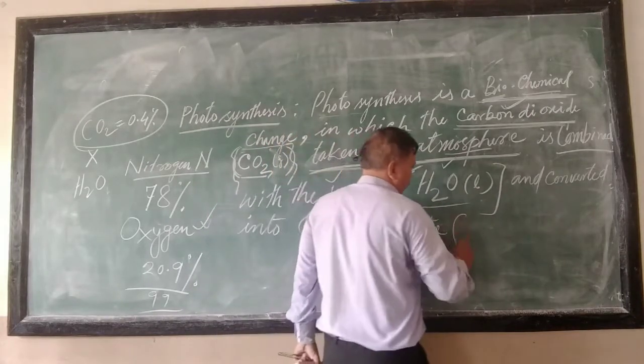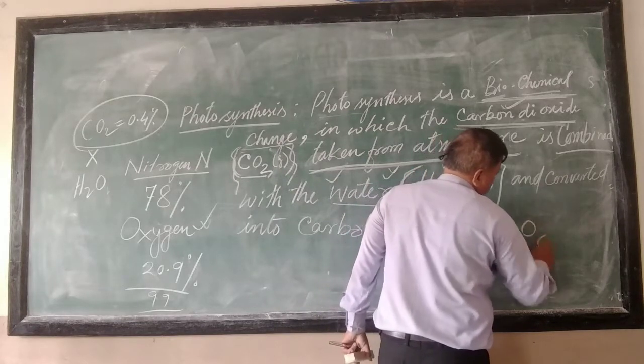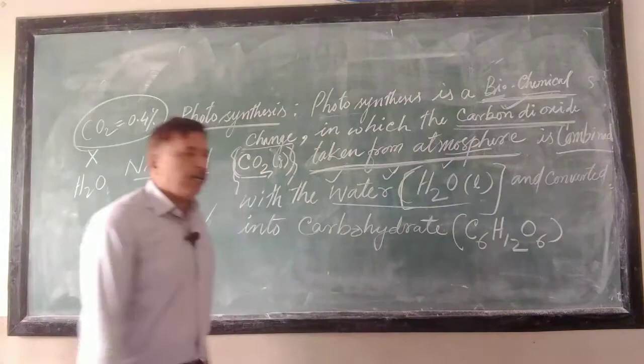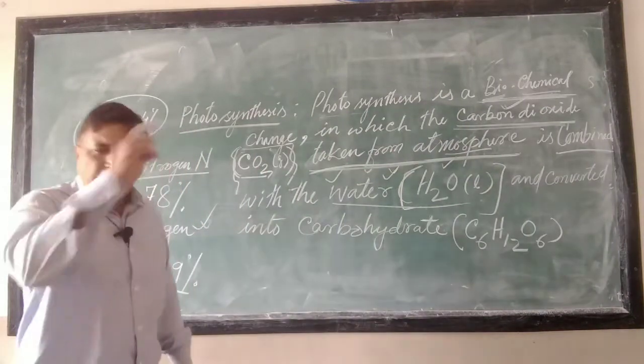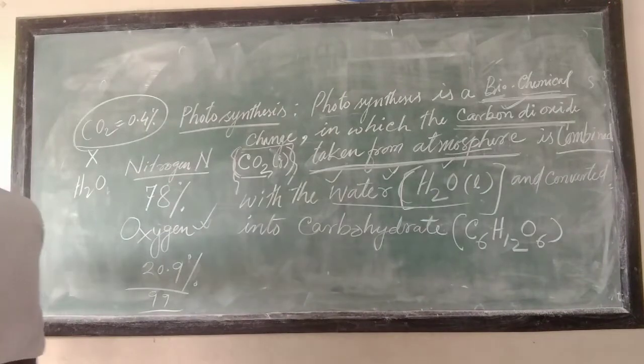Carbohydrate that you write chemically as C6H12O6, right?